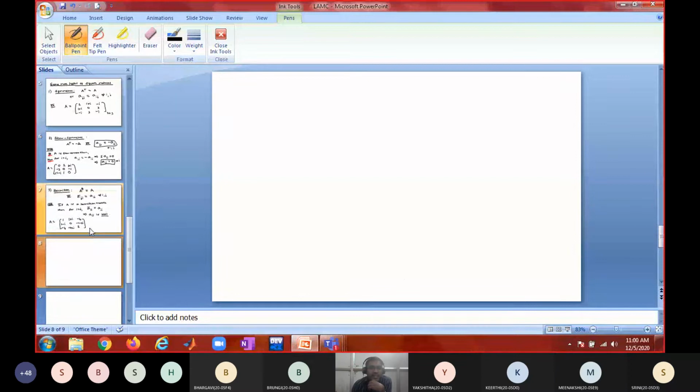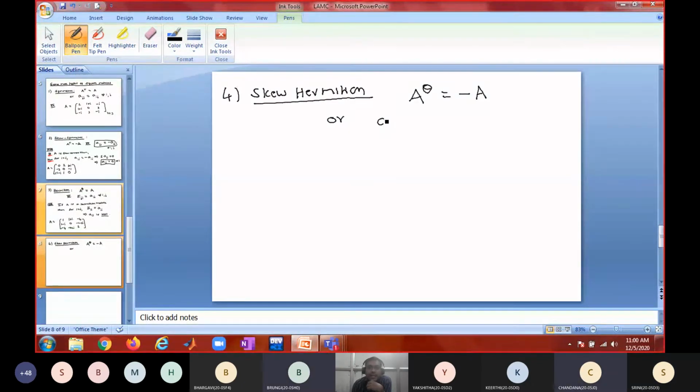So what is the next one? Skew Hermitian matrix. So what is the definition? A bar transpose equal to minus A, or what should I say? A bar ji is equal to minus Aij for all i, j. Do you agree? Yes. So what is the result we can derive if A is a skew Hermitian?